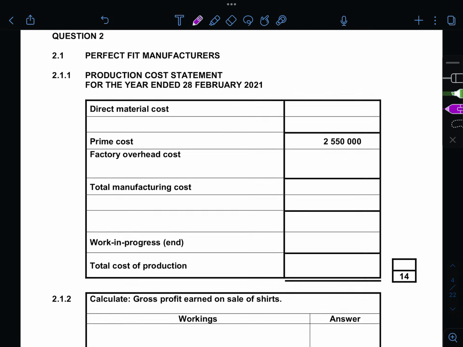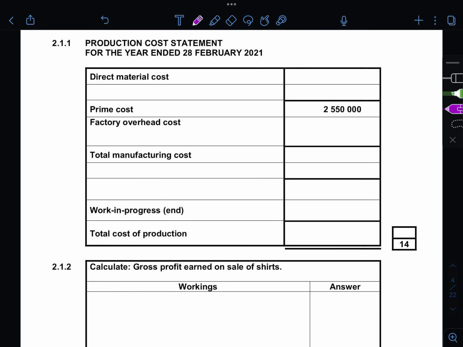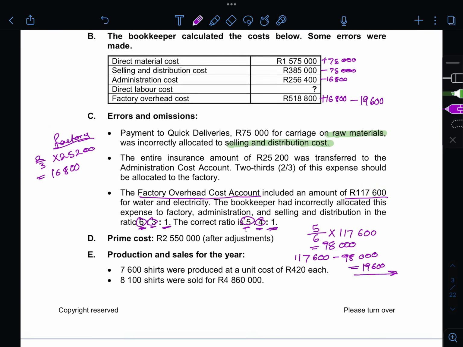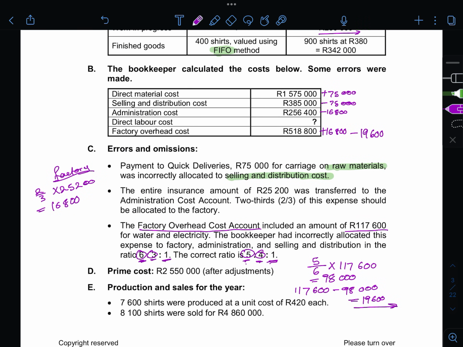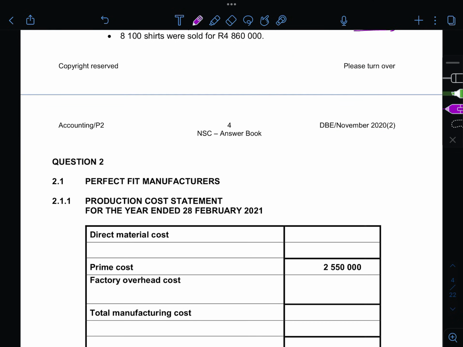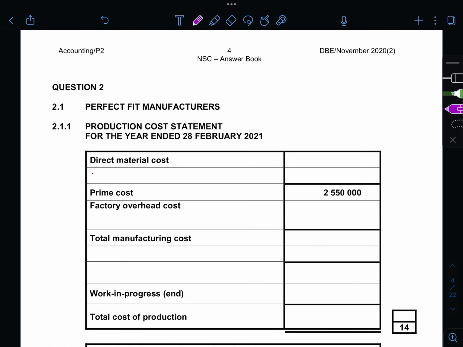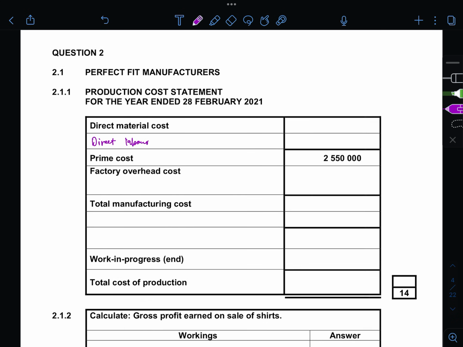So looking at your production cost statement, you really don't need any of the information about your selling and distribution and also your administration cost. The only information you'll need is with these three. Okay, so to prepare your production cost statement, you have your direct material cost here, and then you have your direct labor, and then you continue.